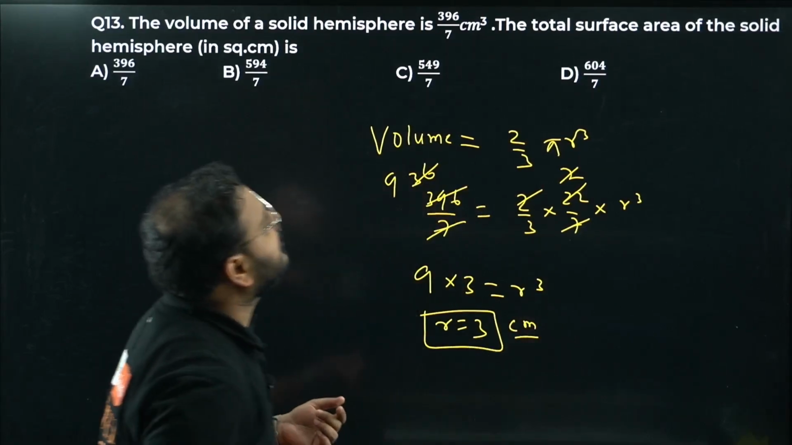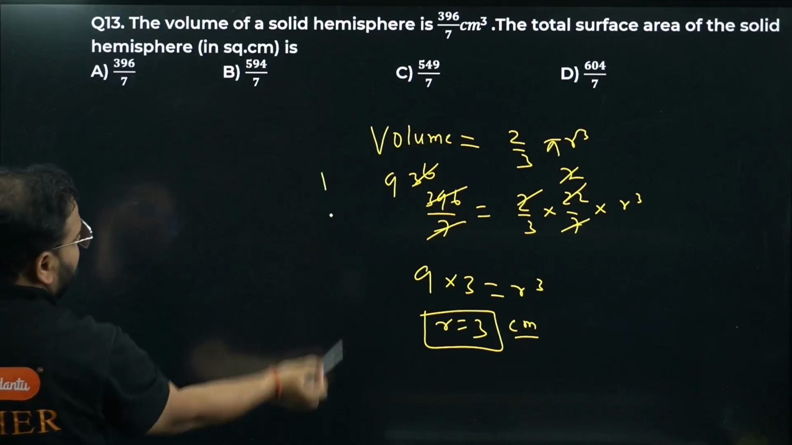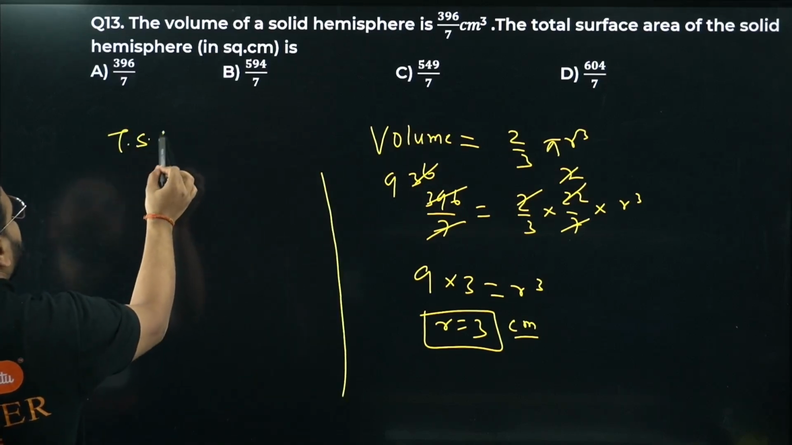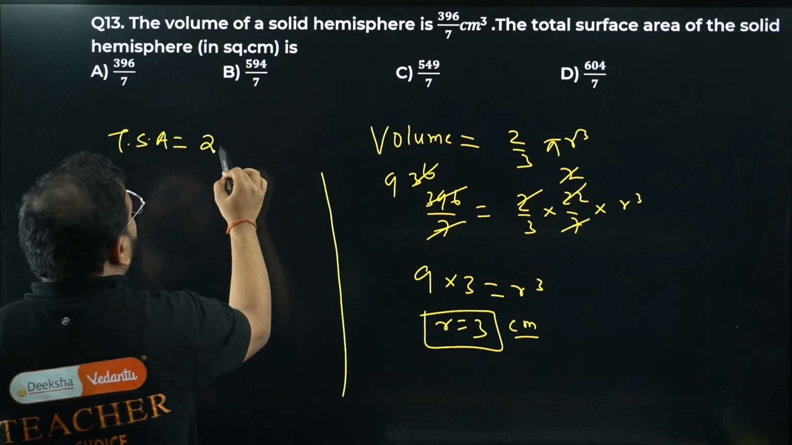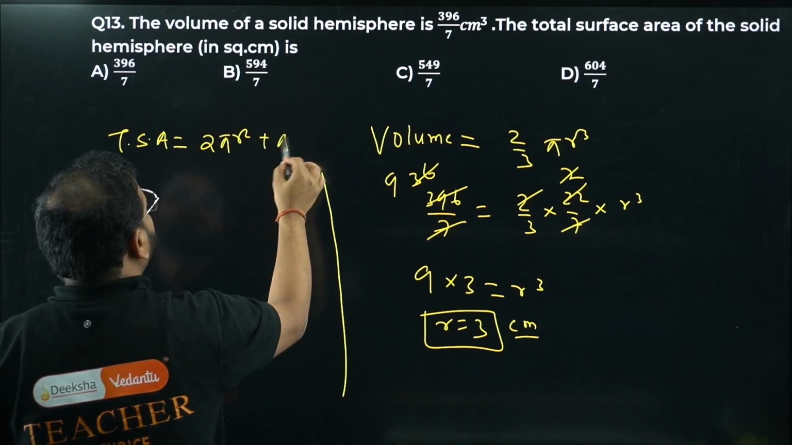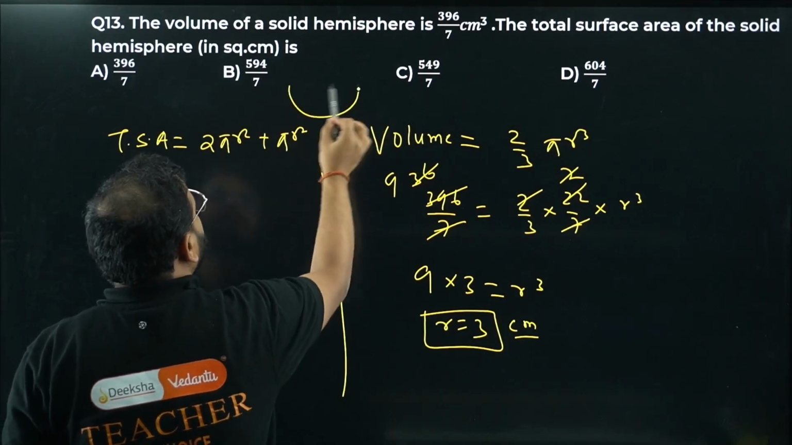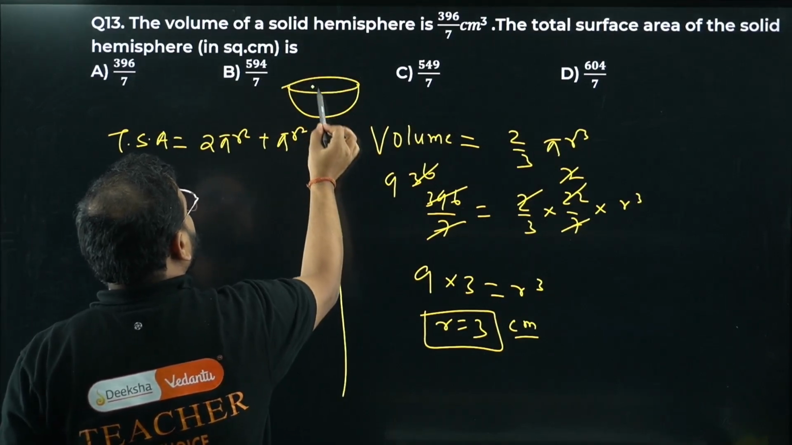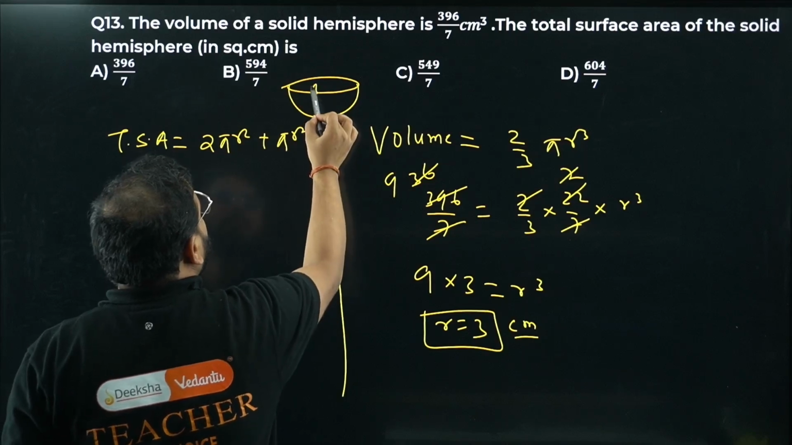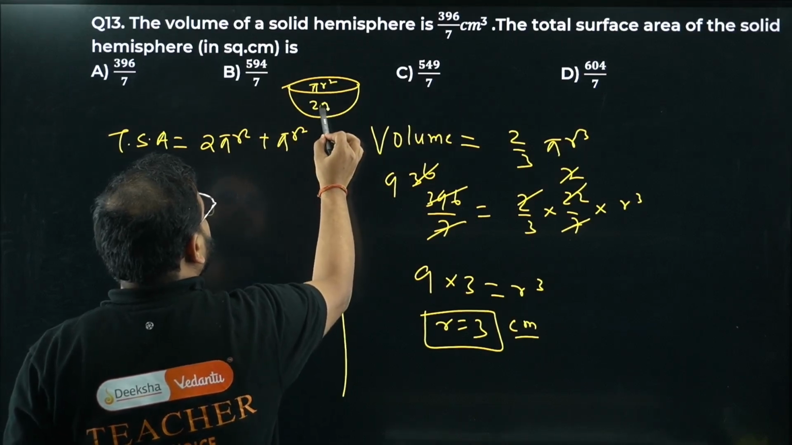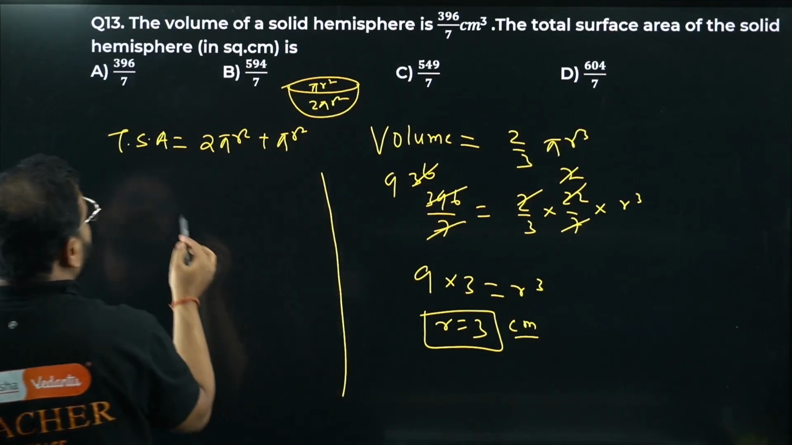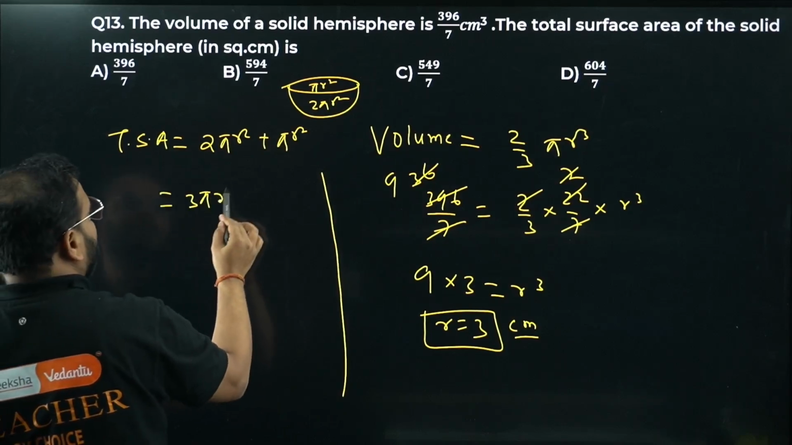We're looking for what, sir? TSA of the solid hemisphere. TSA is given by, if you remember, 2 pi r square plus pi r square. How come? Hemisphere, right? This is pi r square, this is 2 pi r square. So add them, you're going to get 3 pi r square.